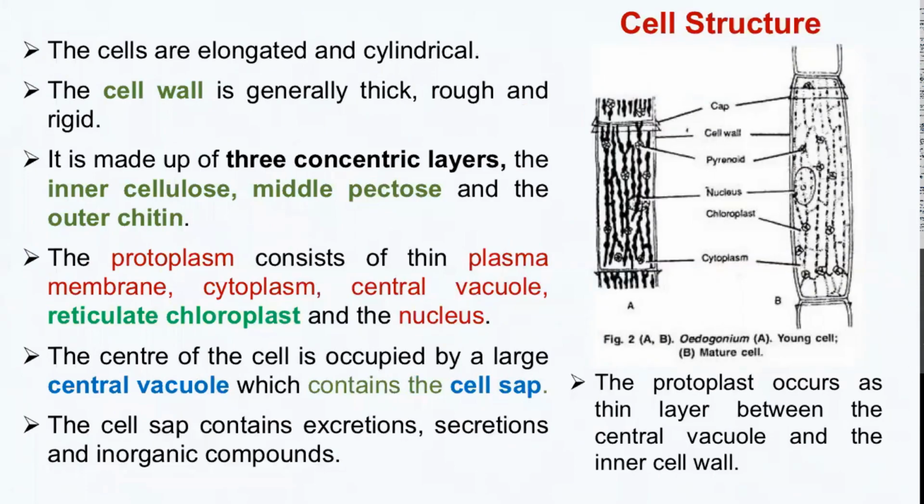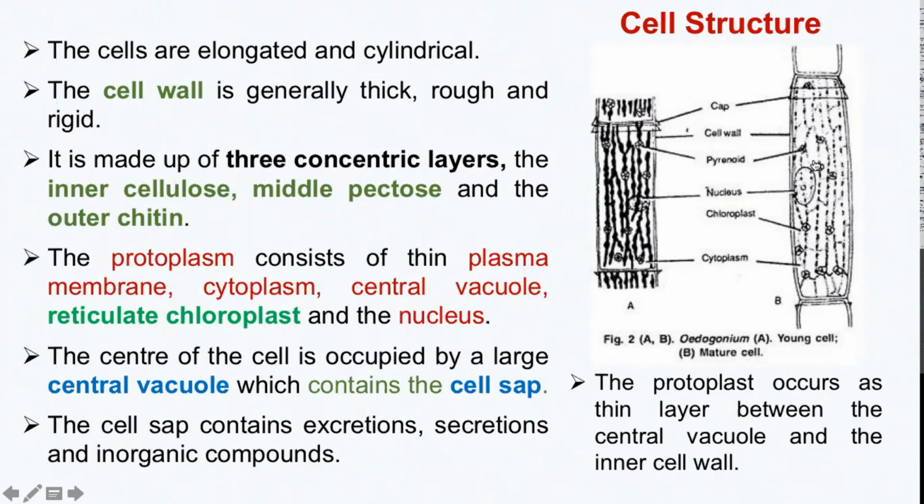Inner to the cell wall, we can find the protoplasm. Protoplasm consists of a thin plasma membrane followed by the cytoplasm and all the different organelles. There is a prominent central vacuole, and the nucleus is seen towards the periphery. Then one of the most distinguishing features that you can see inside the cell is the reticulate chloroplast. And in this reticulate chloroplast, there are embedded pyrenoid bodies also, which you can see at almost the junctions of the reticulate chloroplast.